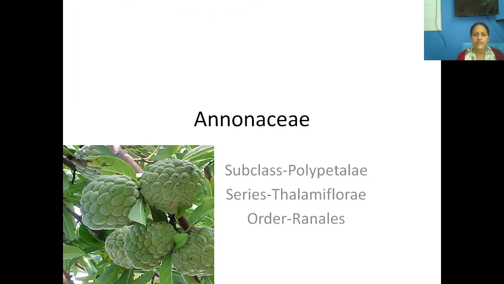So in today's class we have dealt with Annonaceae family. It belongs to subclass Polypetalae, series Thalamiflorae, order Ranales. This is a picture of Annona plant with fruits, lot of fruits you could see. It is an aggregate of berries.